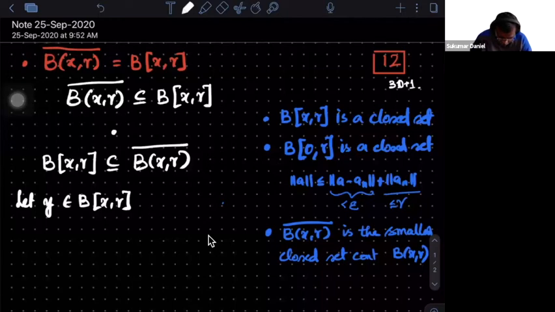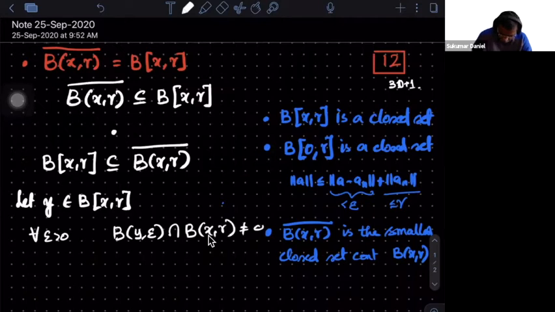What is the closure of Bxr? If I want to show that y is in the closure of Bxr, can I say the following: that if you give me any epsilon positive, if I consider the ball centered at y with radius epsilon, and if it intersects with Bxr, then also it proves the same. How many of you agree with this?